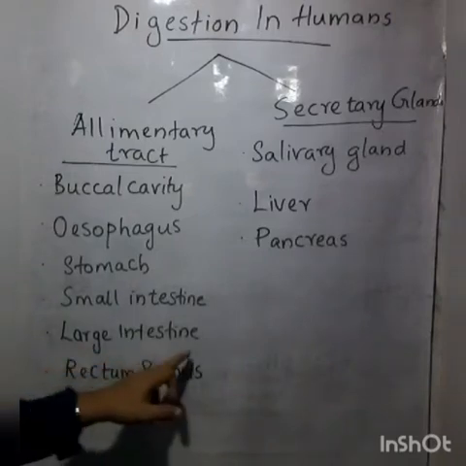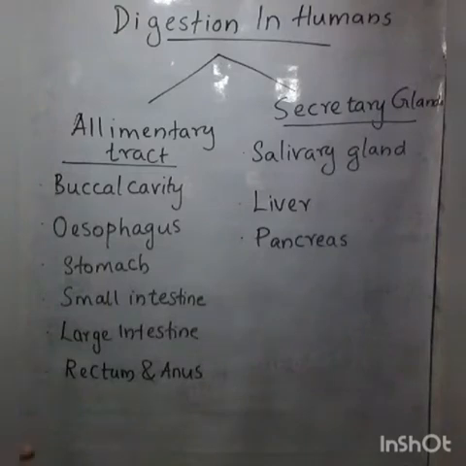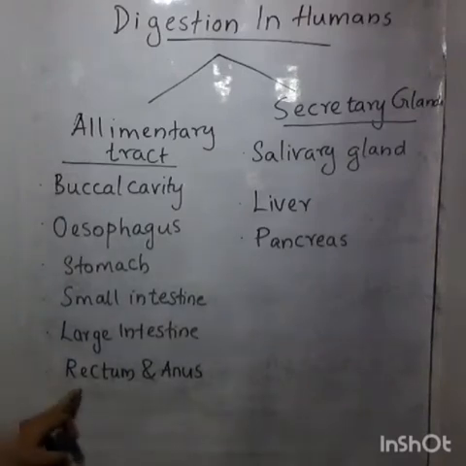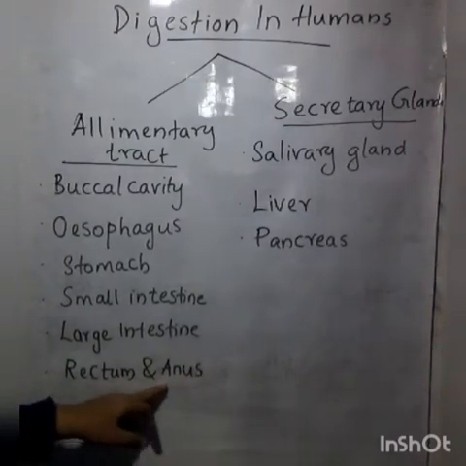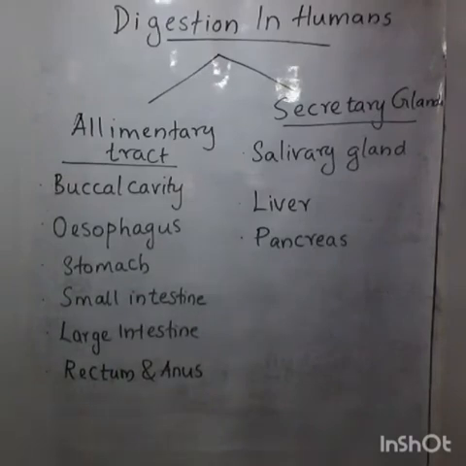Then within the large intestine, what will happen? The undigested and unabsorbed food enters the large intestine, and within the large intestine, water and some salts are absorbed, isn't it? The remainder goes to the rectum, and within the rectum the waste material is stored in the form of semi-solid fecal matter. It is removed through the opening named the anus, and the process is called egestion, isn't it?